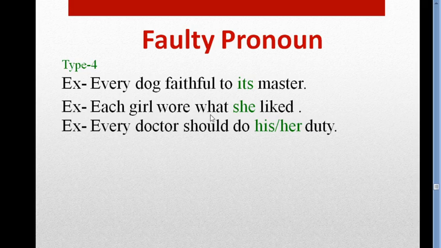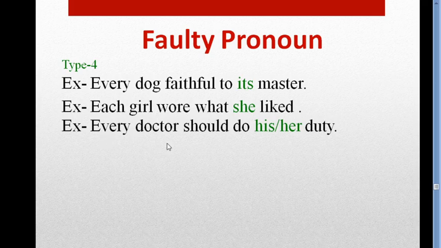So as our first sentence has a non-human noun, we use its as pronoun. It's a possessive pronoun in this sentence. In the next two sentences, I have used she or his or her. These are human.